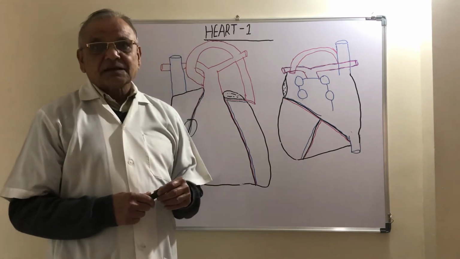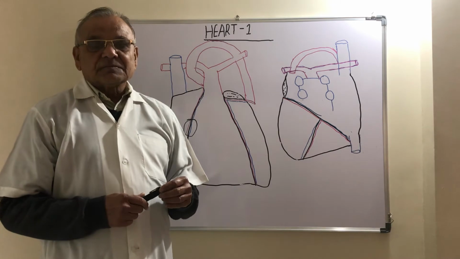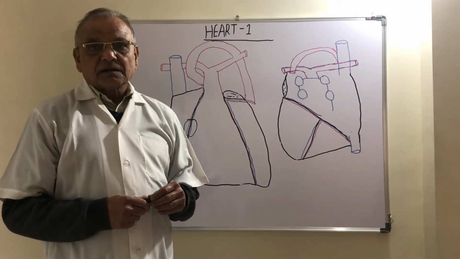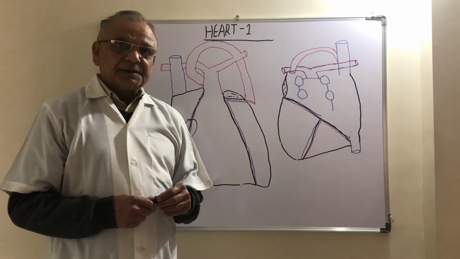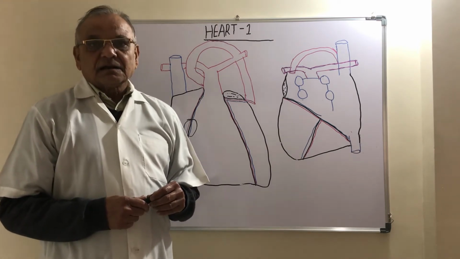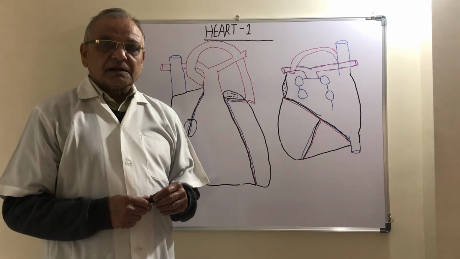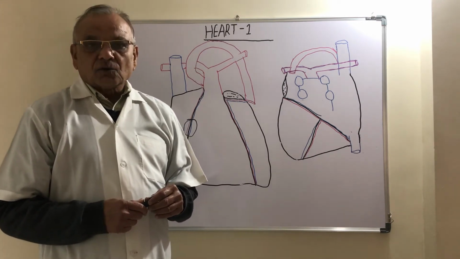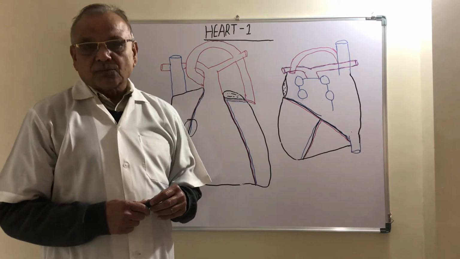One base, one apex, three surfaces. Names of surfaces are anterior, left and inferior. And names of the borders: upper border, lower border, right border and left border.